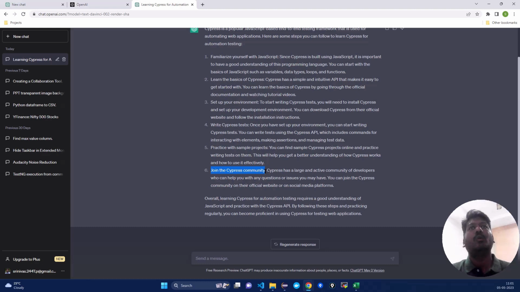Now this is a very high level thing, right? So now what you can do is further ask what I have to do in each of these steps. Here it is saying familiarize yourself with JavaScript, right? Now what you will do, you will basically say, give me detailed steps to learn JavaScript.